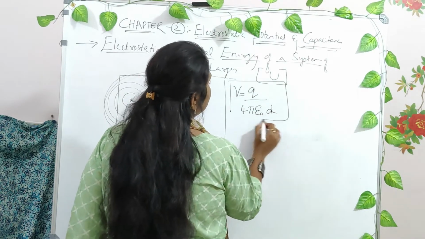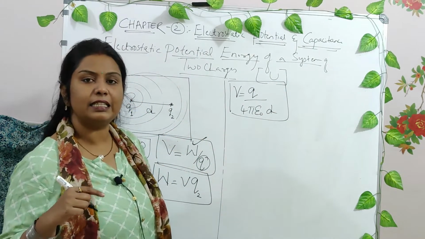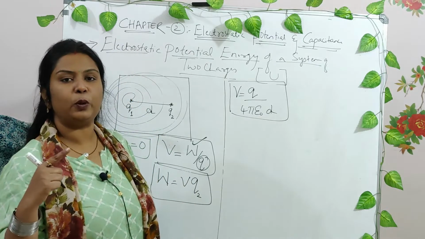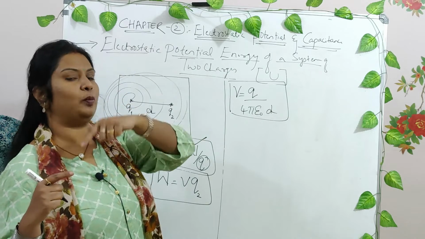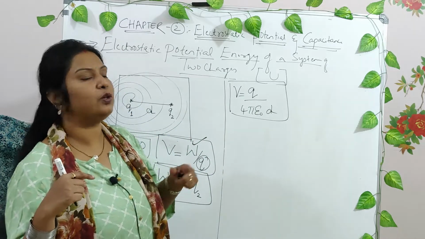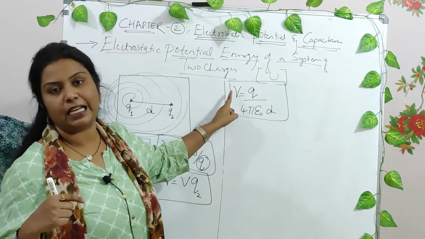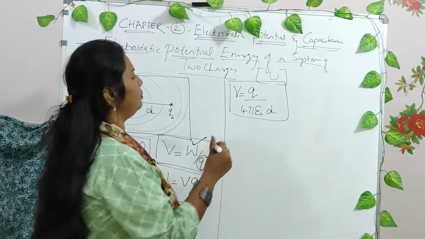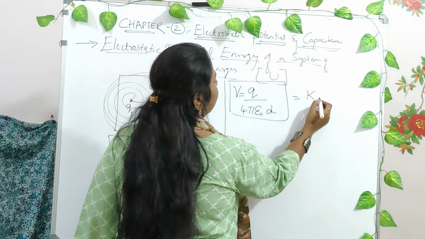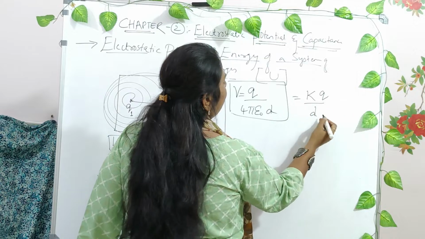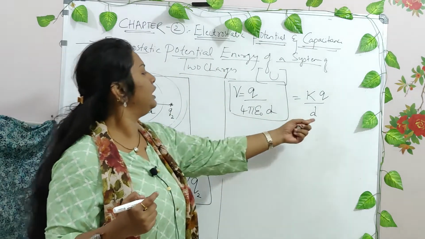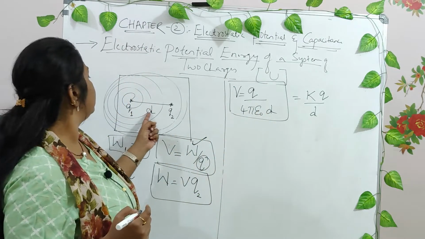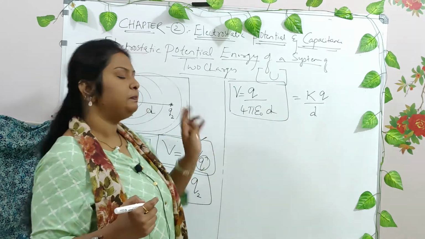Was this the formula that we derived in the very first classes of chapter 2? This was the formula, right? How did you get this? You can go through my previous videos, then you will understand how we got this. And this can even be written as kq by d, or r, whatever distance you consider. If you consider this distance as r, then it will be r. If you consider it as d, then it will be d.